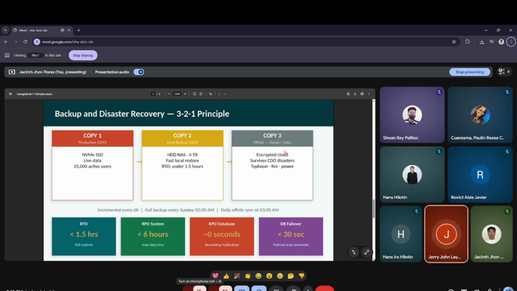For the database, data loss is almost zero due to streaming replication, and failover happens in under 30 seconds. Overall, this setup ensures that our system remains safe, reliable, and quickly recoverable in case of any failures.